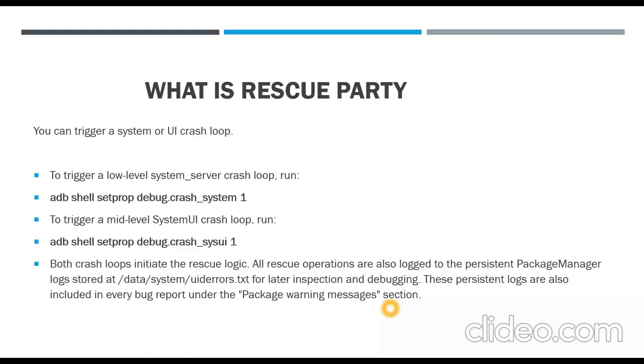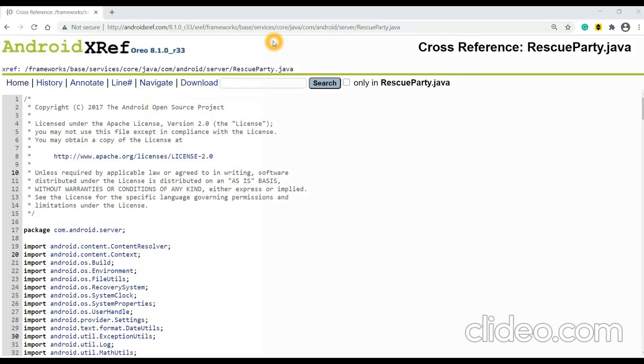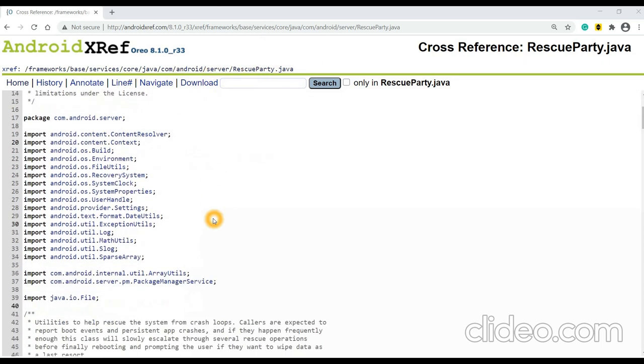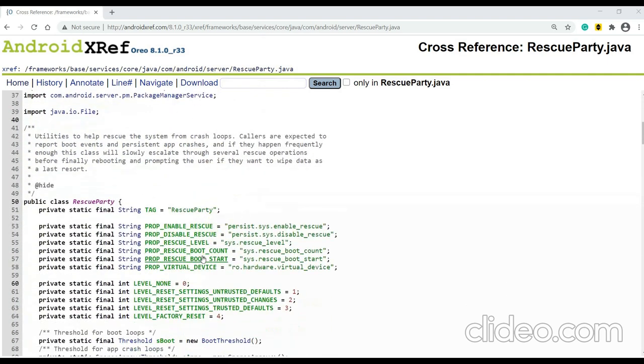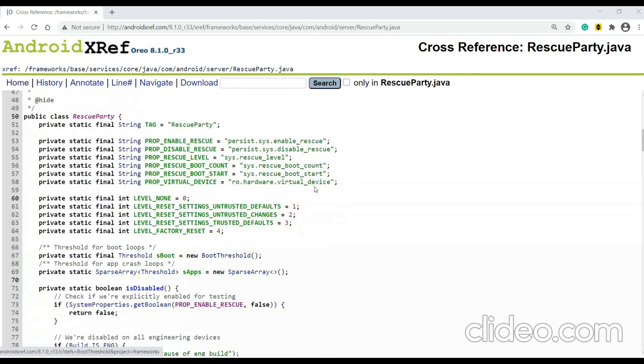Okay, now I'll be going to the code. This is my RescuePartyjava file, which is present in frameworks base services core java com android server. In this location I can find my RescueParty.java file. If I scroll down, there are a few strings which are initialized, such as enable rescue, persist.sys.enable_rescue.